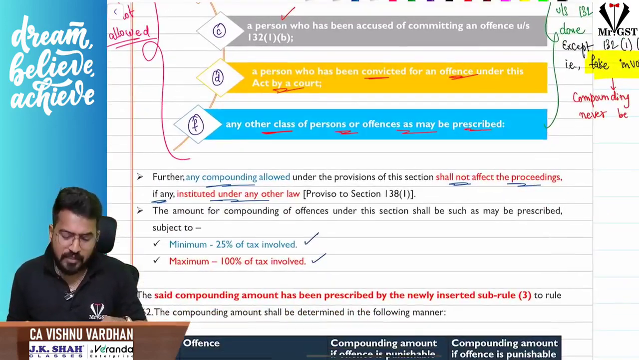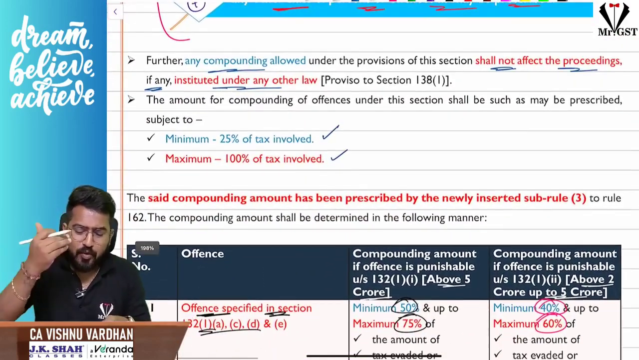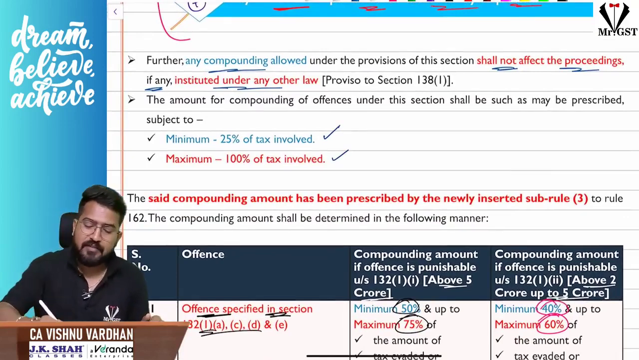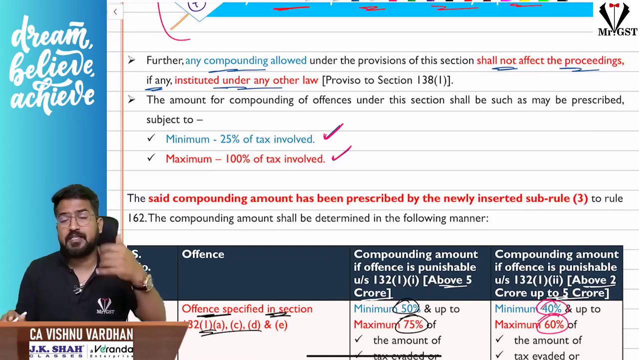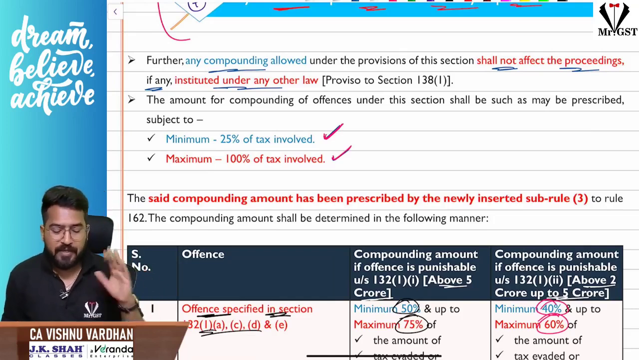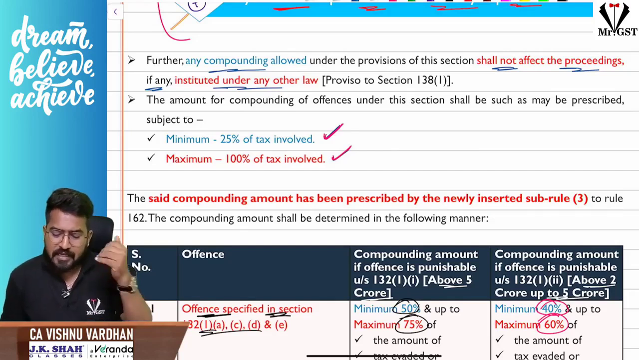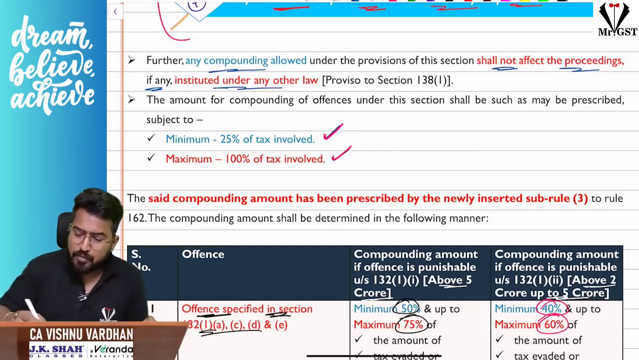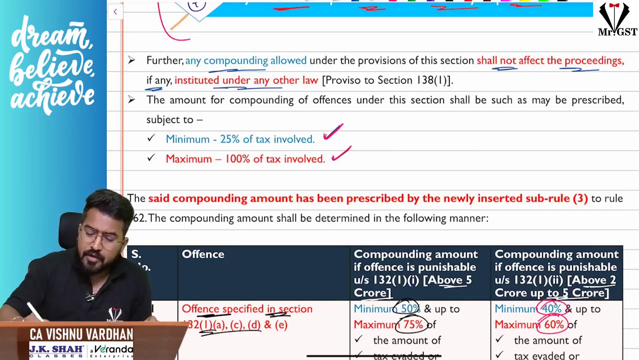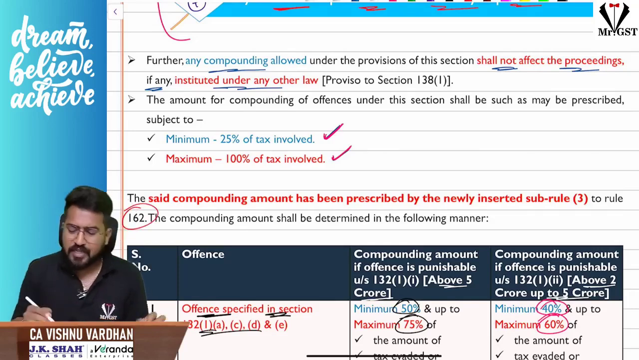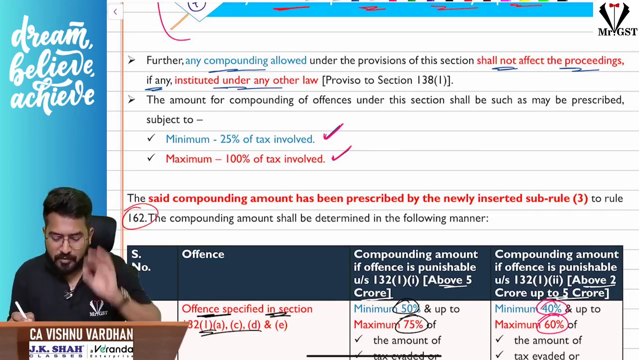Okay sir, fine. Now what is the fees we should pay for compounding, sir? The law says minimum 25% of the tax involved, maximum 100% can be asked by the commissioner to pay. Section 138 says the compounding fees is minimum 25%, maximum 100%. But recently they have inserted a new sub rule in rule 162, specifying the minimum and maximum compounding fees.